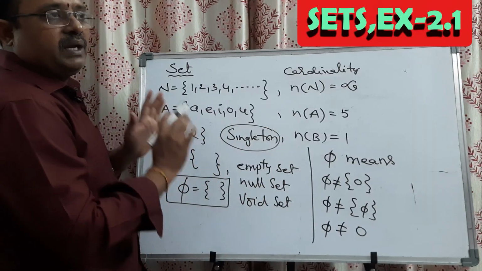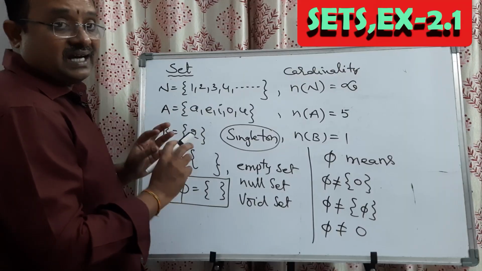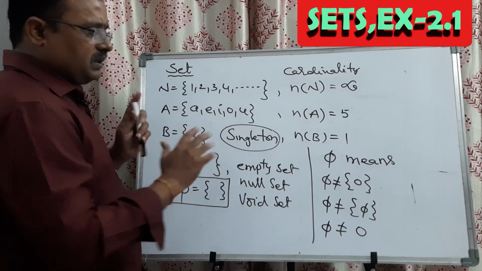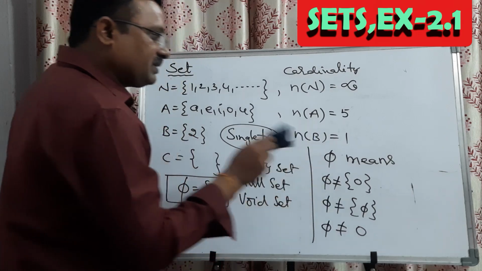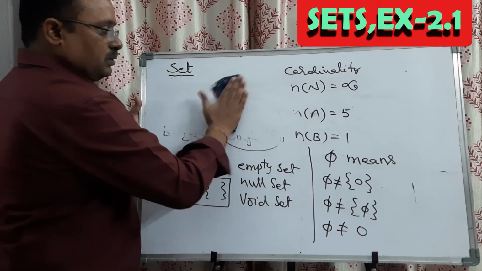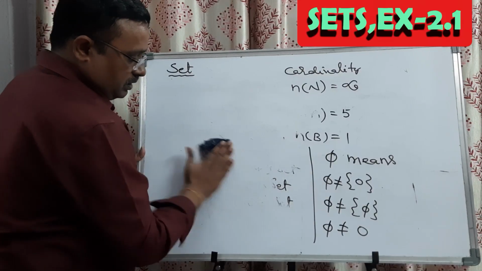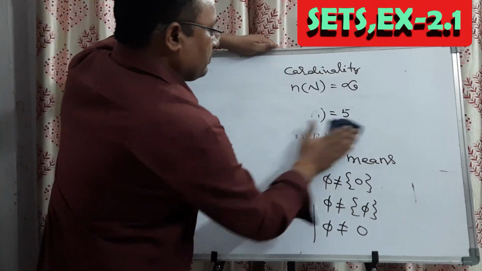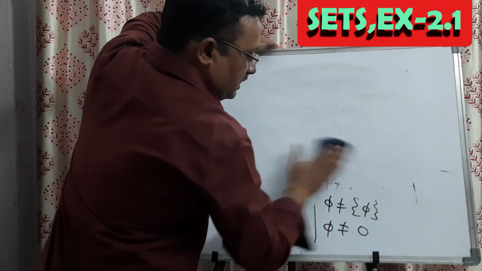This is the main and major concept regarding sets. There is a lot, but this is the major concept. After the discussion of this topic, we need to introduce one more topic regarding sets. That one is representation of sets.